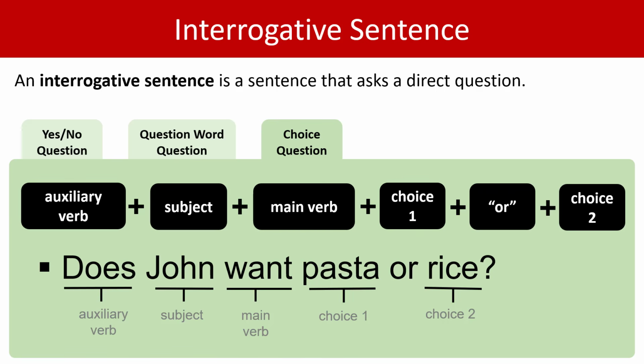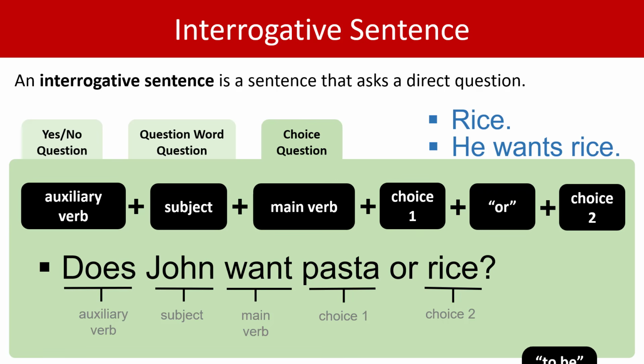Rice, possible answer. When you're learning English, it's a good practice when you answer questions to give some of the vocabulary back that featured in the question. So he wants rice is an example of doing that. And this is good practice as you get used to the question formats. As before, if the choice question is centered on the verb to be, the format is slightly different, and you can read about that on the website.